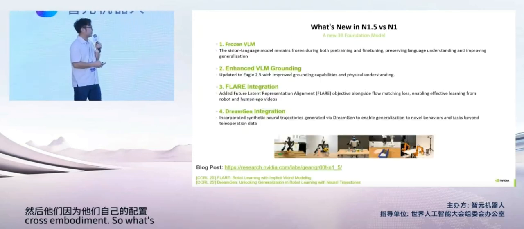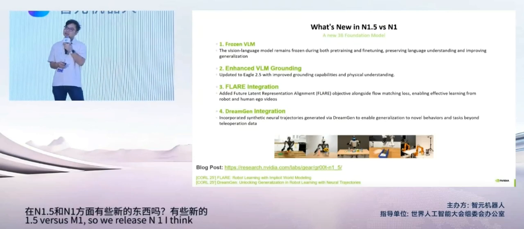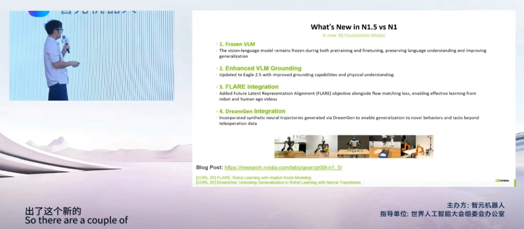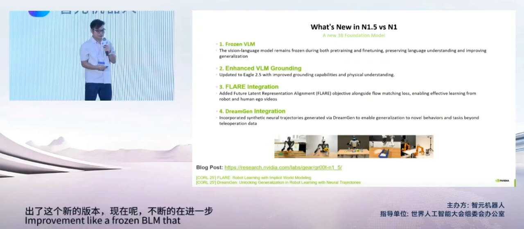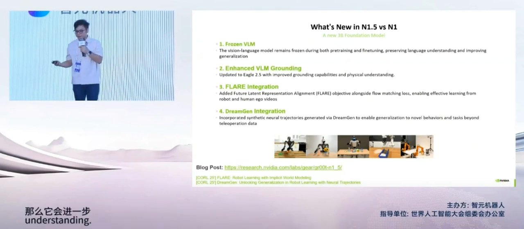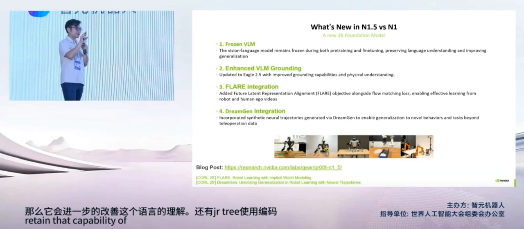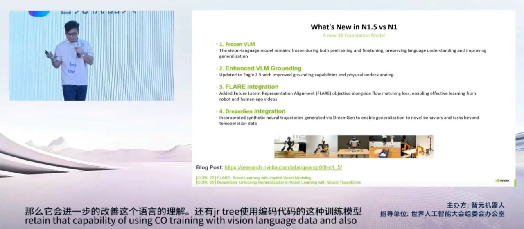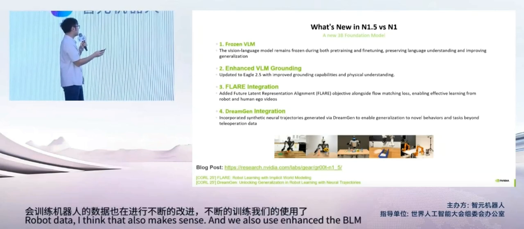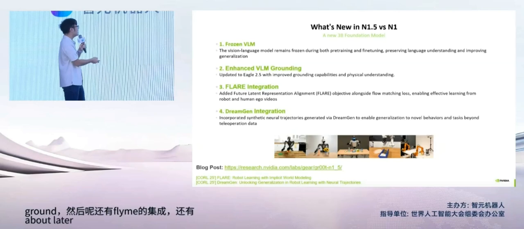So what's new in N1.5 versus N1? We released N1 I think last March, and released an updated version 2 months ago. There are a couple of improvements, like a frozen VLM that retains generalization and language understanding. There's also another paper, GR3, using a co-training approach to retain that capability, co-training with vision language data and also robot data. I think that also makes sense. We also enhanced the VLM, swapping it with a different model, plus FLARE integration and DreamGen integration that I can talk about later. The blog post is there.